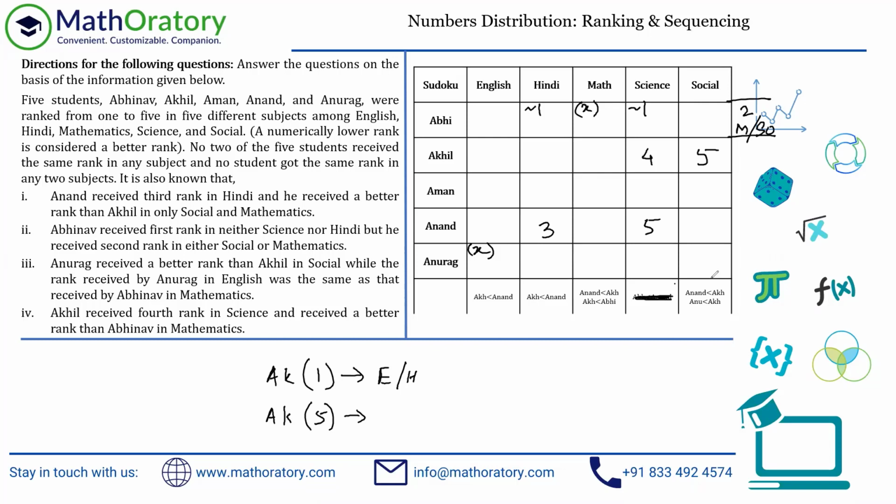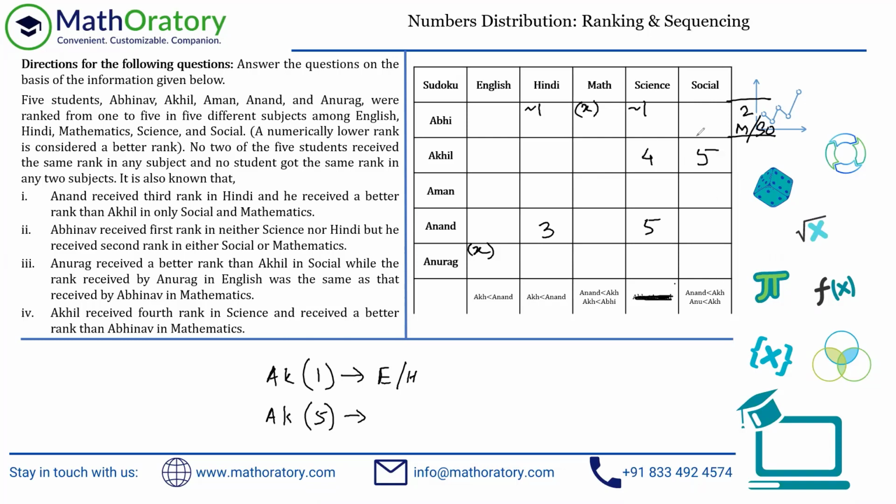So when I'm entering this 5 here, I know this is in this particular row and it is in this particular column, right? Now, for this row, we don't have any additional information as of now. But for this column, we have this thing already taken a note of, right? So what actually changed because of that? Now, if you look at this information, what was given? Anand's value is less than Akhil and Anurag's value is less than Akhil. But the important part is Akhil is already getting a 5, right?